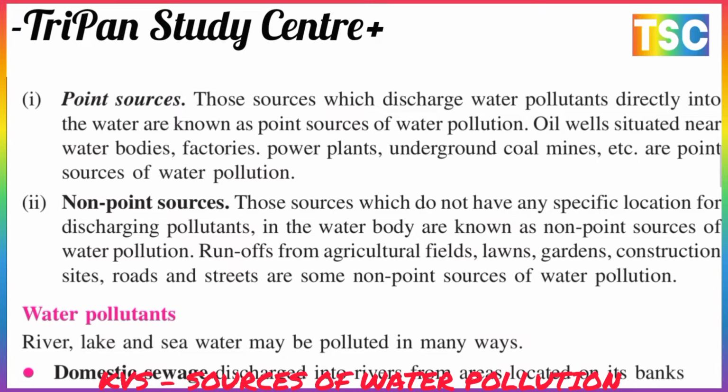And the next is the non-point source. Those sources which do not have any specific location for discharging pollutants into the water body are known as non-point sources of water pollution. Runoff from agricultural fields, soil and gardens, construction sites, roads and streets are some non-point sources of water pollution.